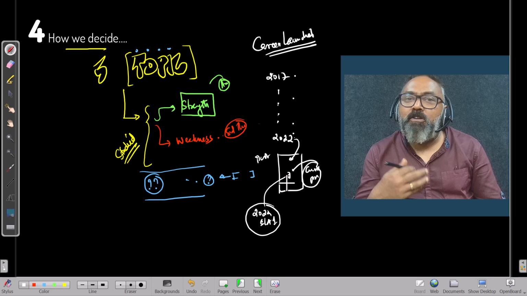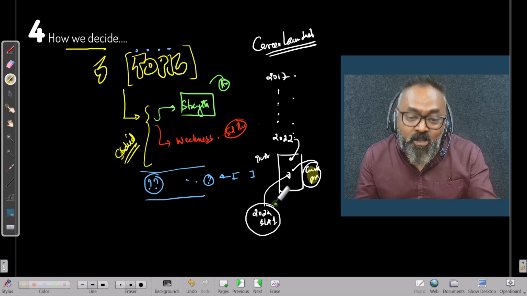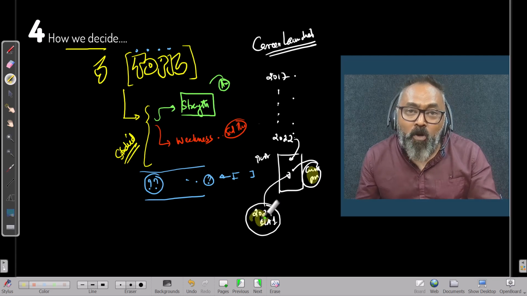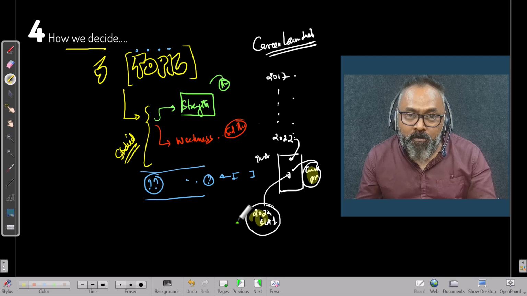And I have that data. I obviously don't have the data of people who actually took the CAT last year, but I do have some data of how the people who are currently preparing for the CAT engaged with the CAT 2022 slot 1 paper. And let me show you this.